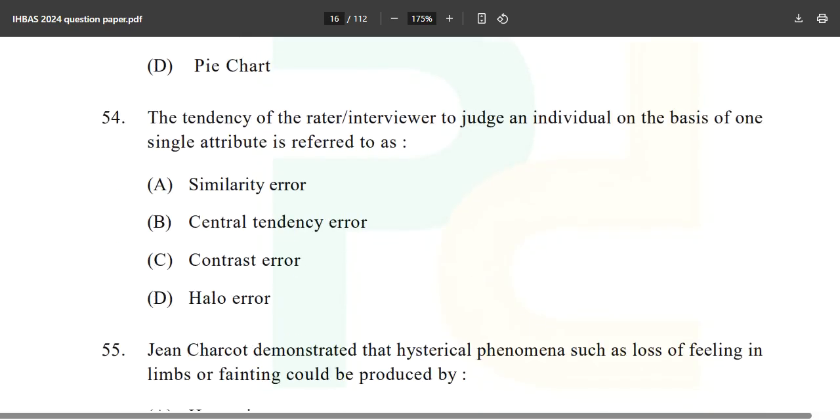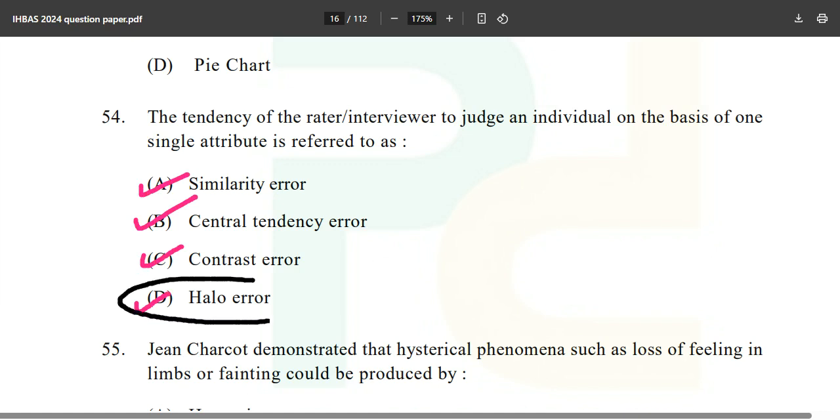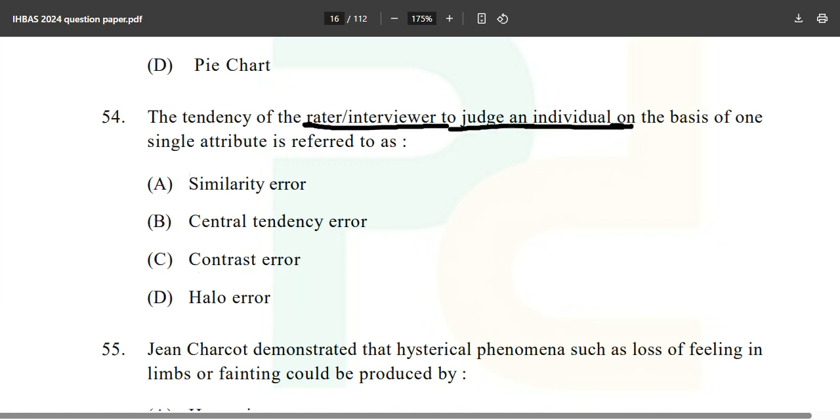Moving forward, next question: the tendency of the rater or interviewer to judge an individual on the basis of one single attribute is referred to as. Options are given as similarity error, central tendency error, contrast error, or halo error. It is the halo error, because the rater or interviewer judges an individual on the basis of one single attribute.